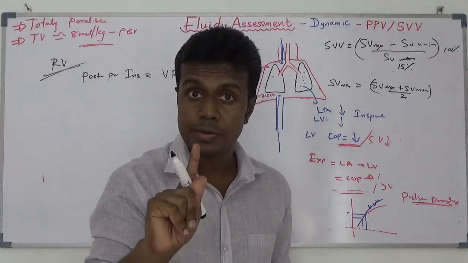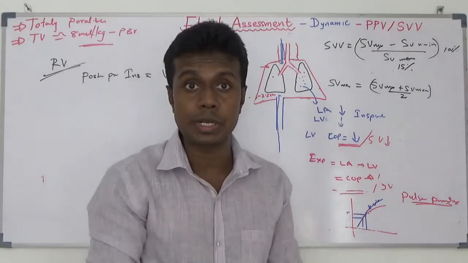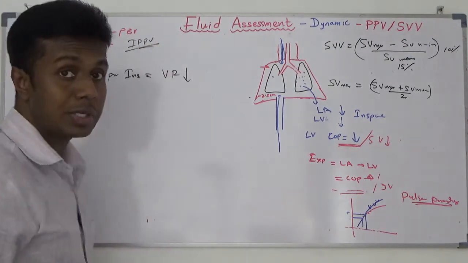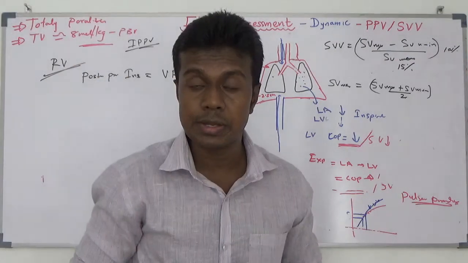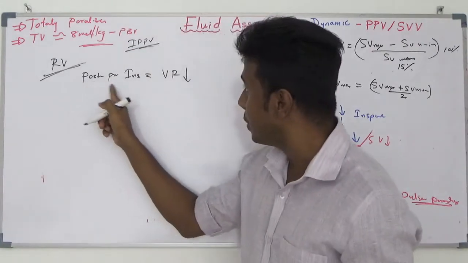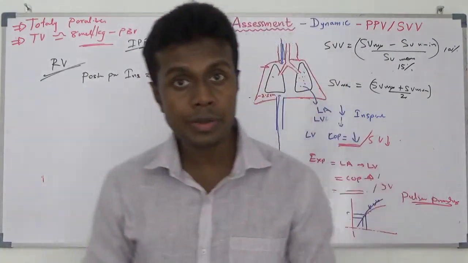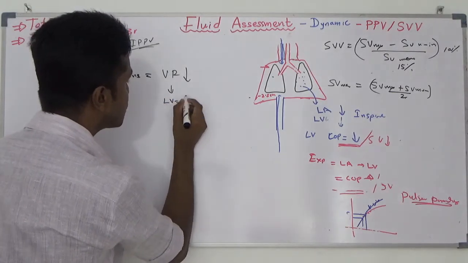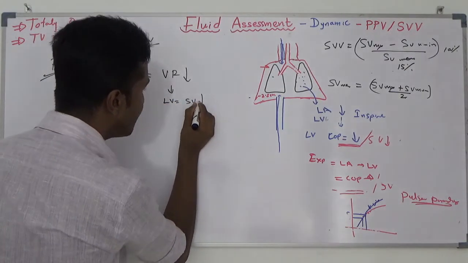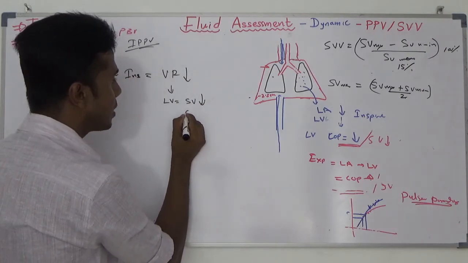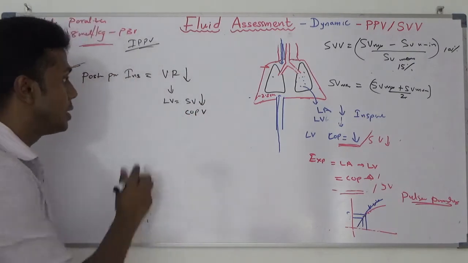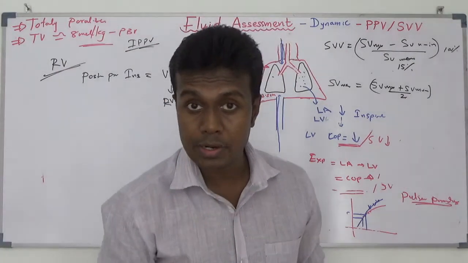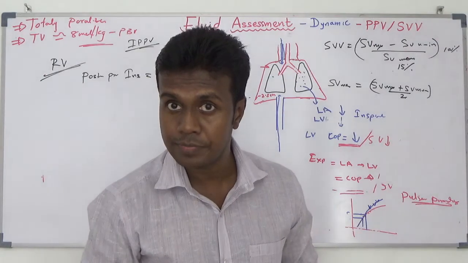During the inspiration, we create positive pressure. Here I am discussing intermittent positive pressure ventilation, that is, intubation and ventilation. During that time, due to positive pressure, venous return is going to be reduced during the inspiration. So left ventricular stroke volume is going to be reduced, and cardiac output is going to be reduced. Right ventricle stroke volume and right ventricle cardiac output are reduced during the inspiration.